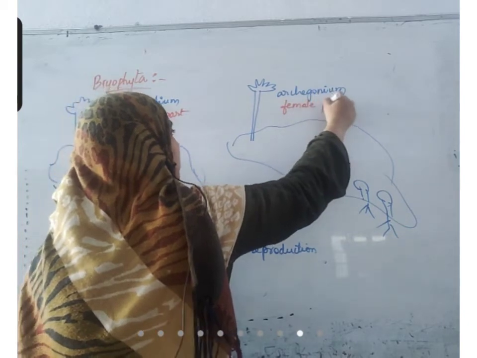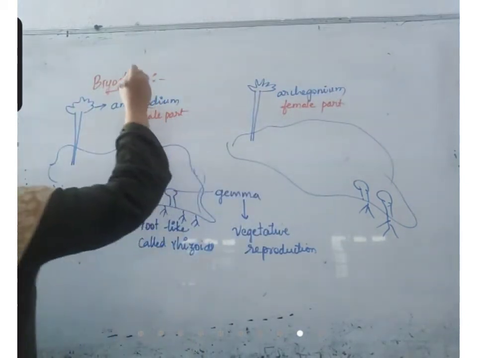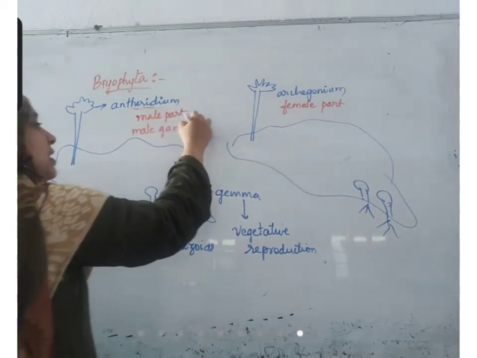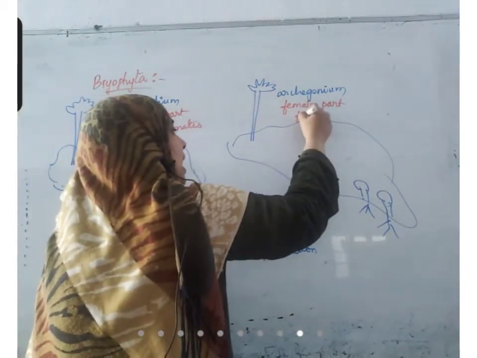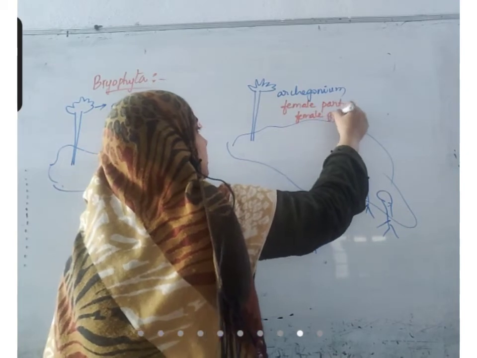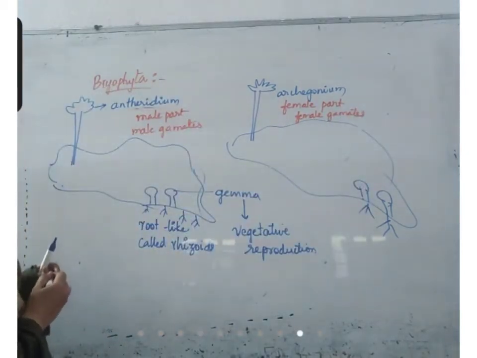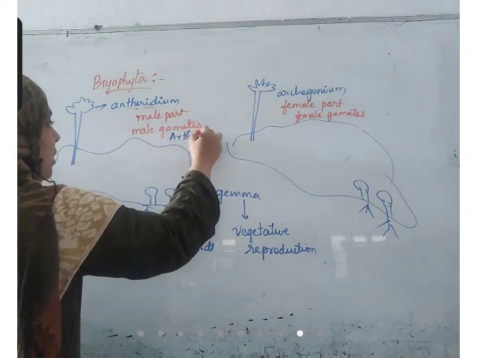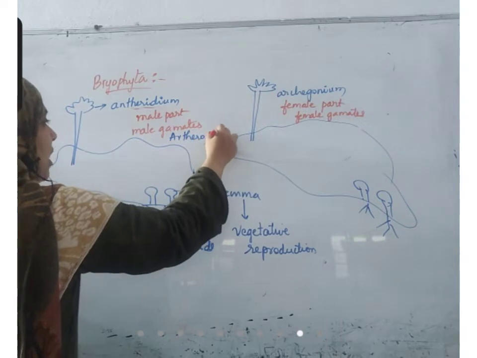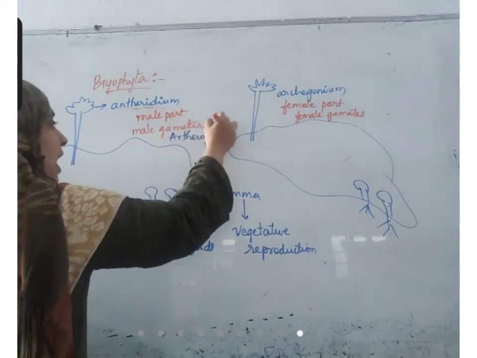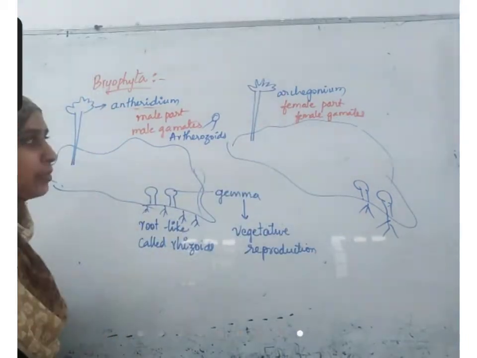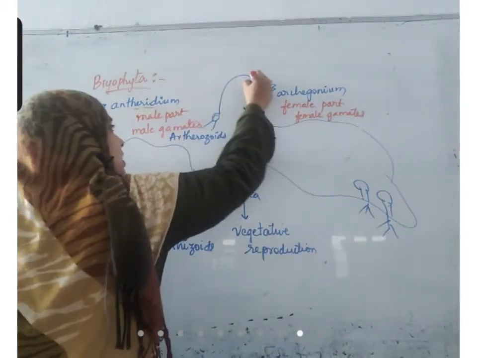Why am I saying they are the male part and female part? This part will produce male gametes. This part will produce female gametes. The male gametes are called antherozoids. They have two flagella. They swim in water and reach the archegonium.